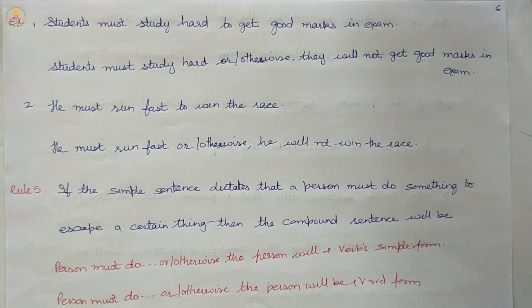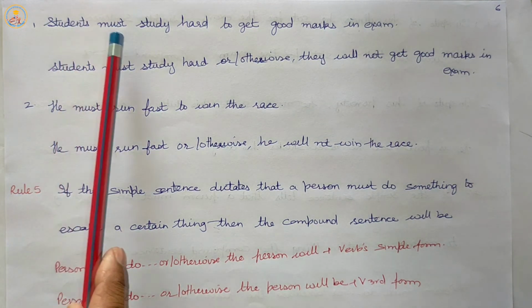So our fourth rule indicates that if in the simple sentence someone must do something to achieve something, then while transforming that simple sentence into a compound sentence, we will use the person that must do whatever he wants to do. Then we will add or otherwise, then will not, and then the rest part of the sentence.